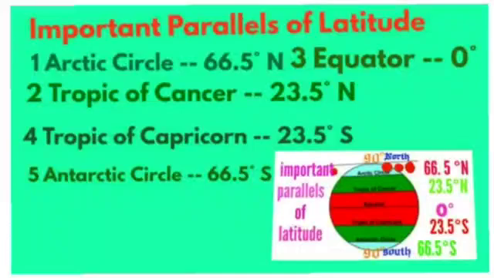Next, third is the Tropic of Capricorn. It is situated at an angular distance of 23.5 degrees south in the southern hemisphere.